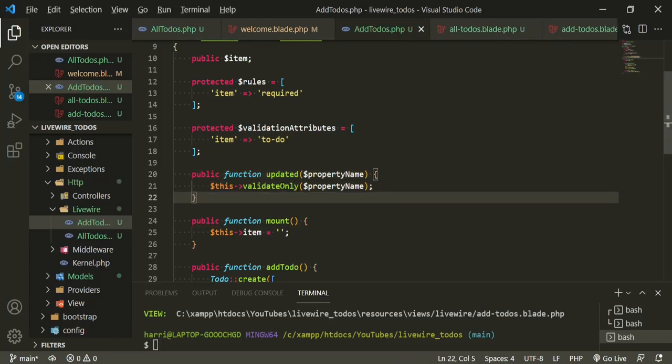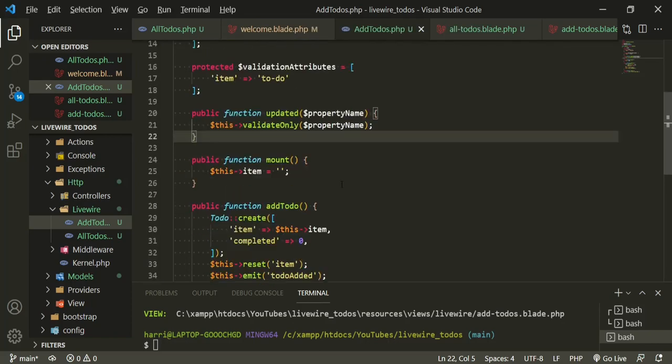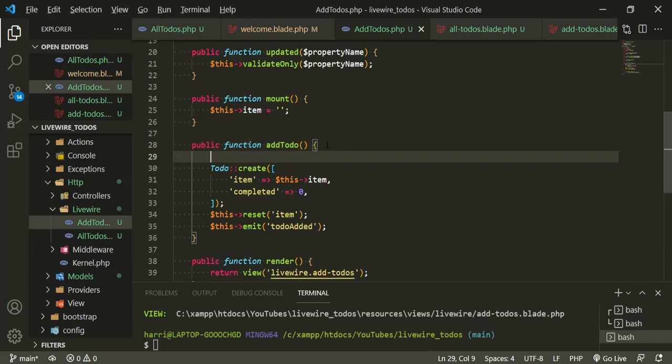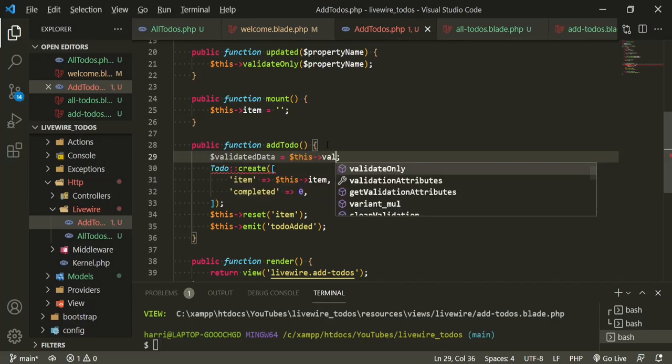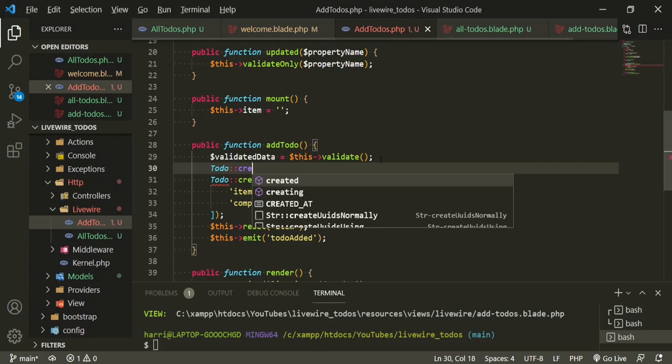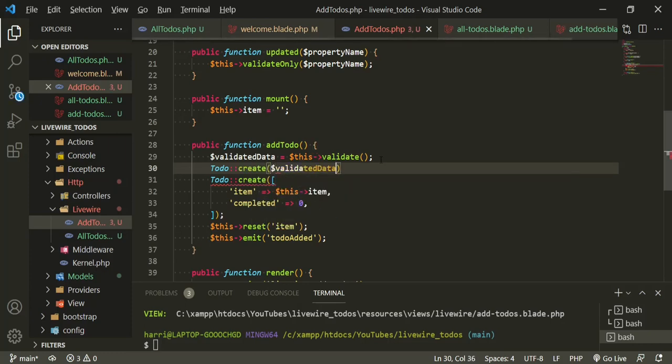So since we now have the property name that we can inject, we can come down to the add to-do, and instead of doing it like this, we can just say validated data equals this validate. And after that, we can say to-do create validated data.